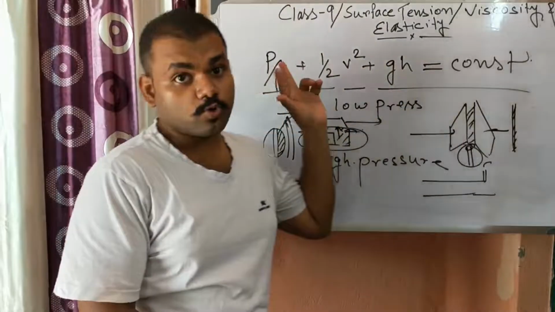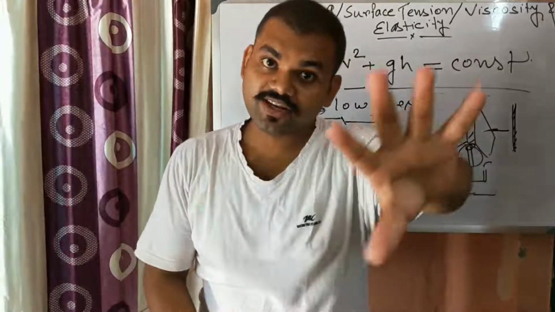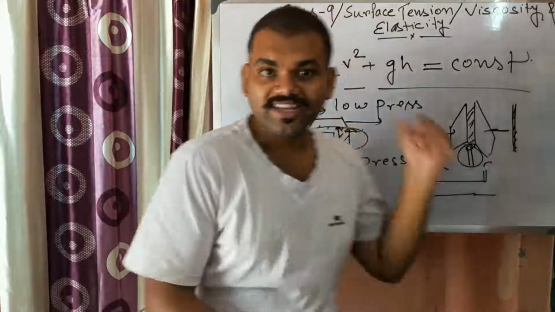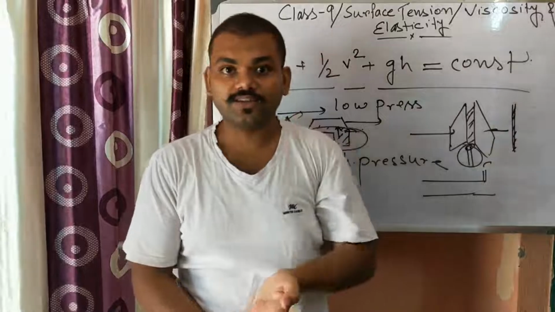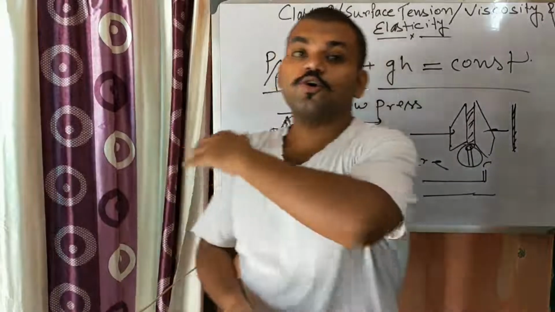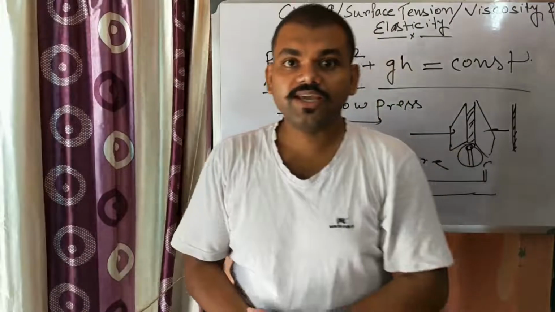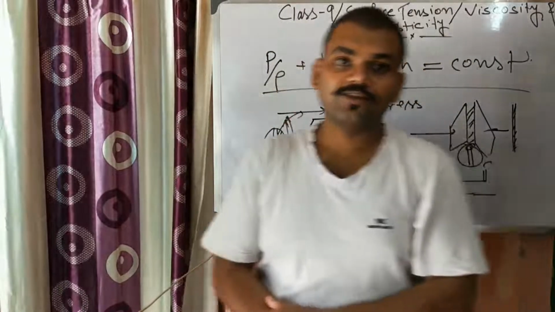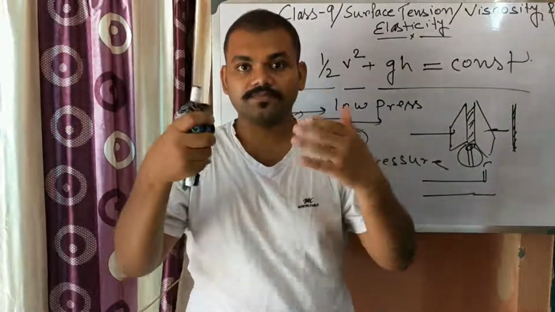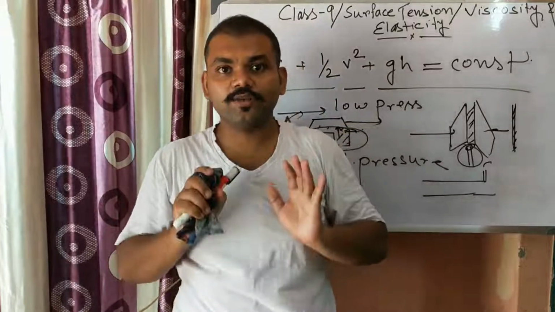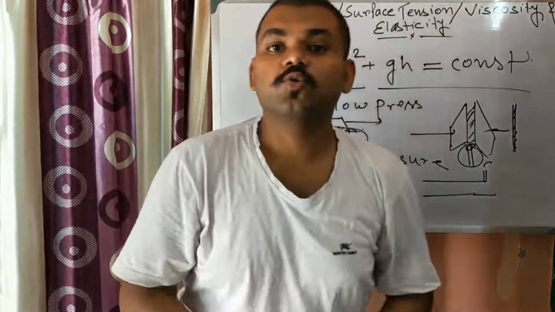Because of Bernoulli's theorem, the total energy remains constant. If kinetic energy becomes greater, pressure energy should be low, and on the back side kinetic energy is less, so pressure energy must be greater, so that the total sum remains constant. So low pressure is created in front of me and high pressure at the back. All the air tries to go to the front, and in that path I am standing, so it will push me towards the train, and I can collide with the train.